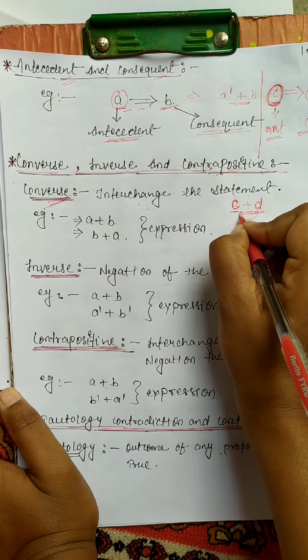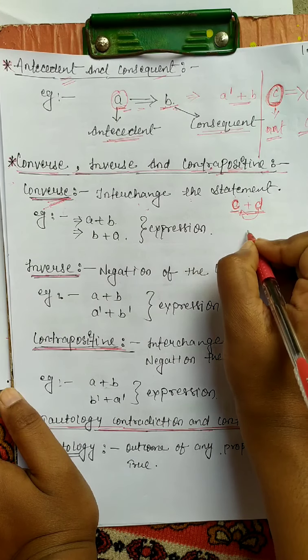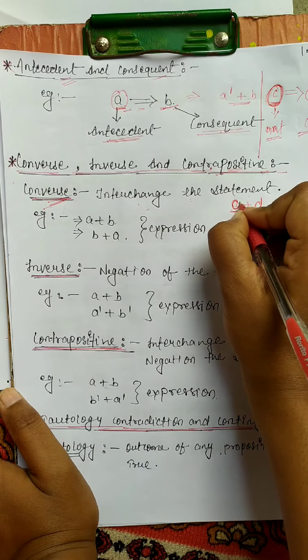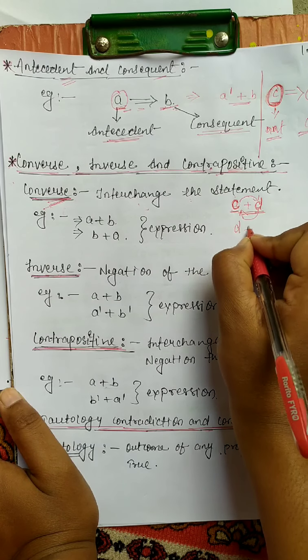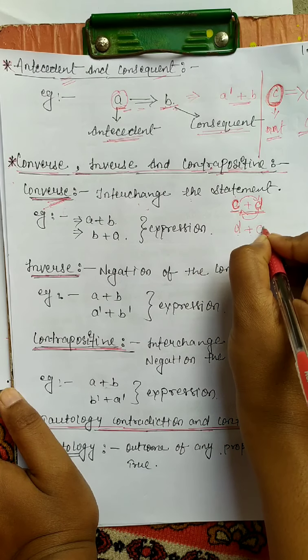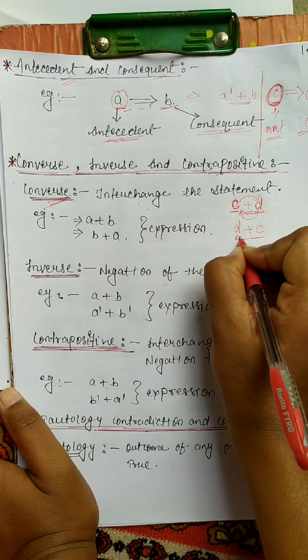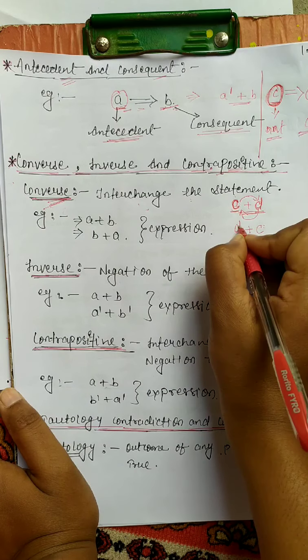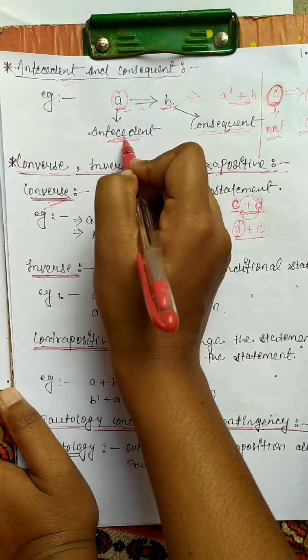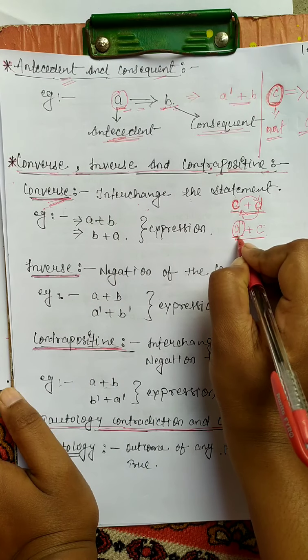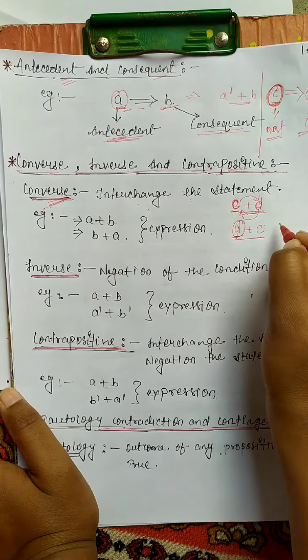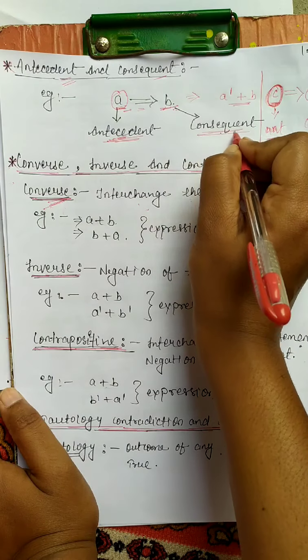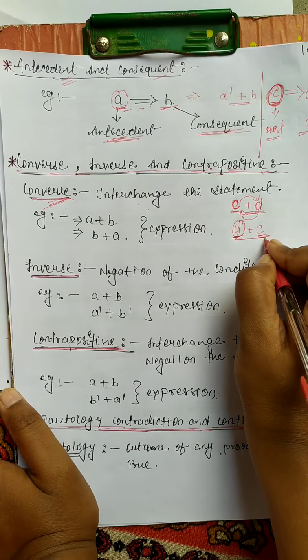Can we change the position? In the place of C, we can write D, and in the place of D, we can write C: D implies C. Now D is the antecedent and C is the consequent. The first statement is the antecedent, here D is the first statement, so it is the antecedent, and the second statement is the consequent, so C is the consequent.